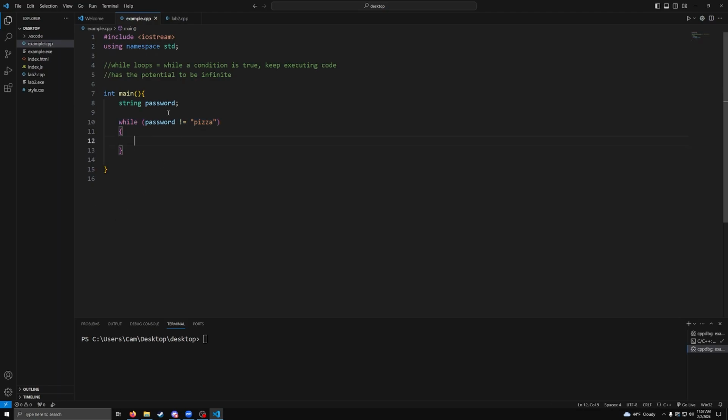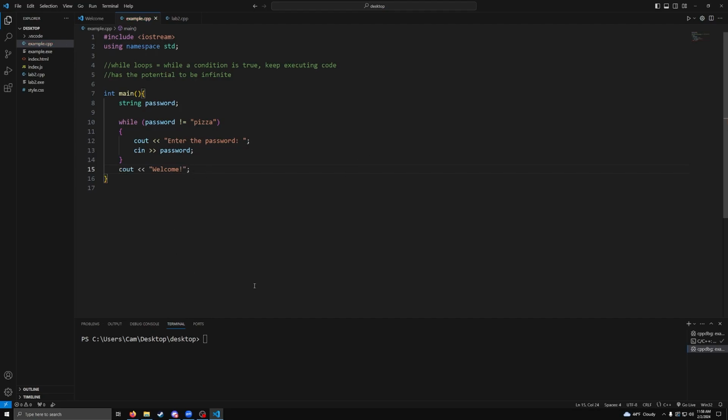And we want to prompt the user to enter the password so that they can break out of the loop. So we'll do cout "Enter the password". And then we'll do a console input password. And now we want to say something for them if they do get it right. Outside of the loop, we'll put cout "Welcome".